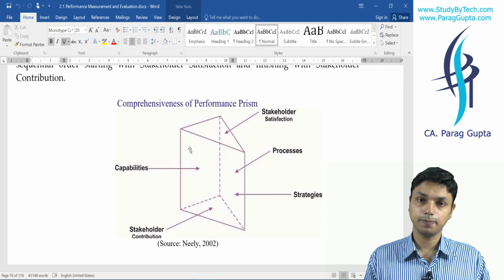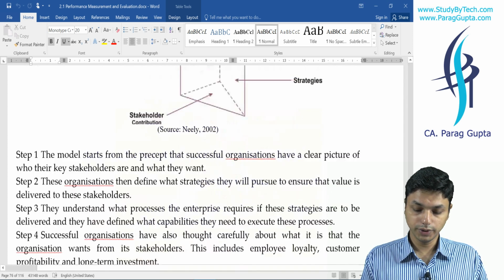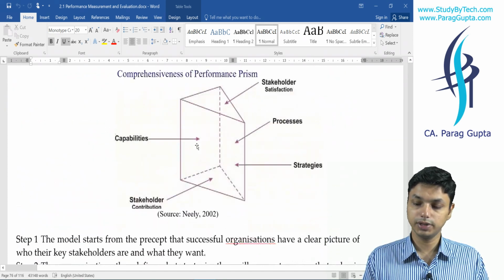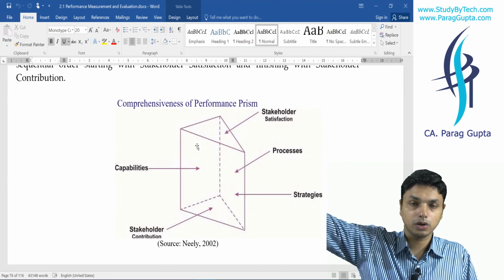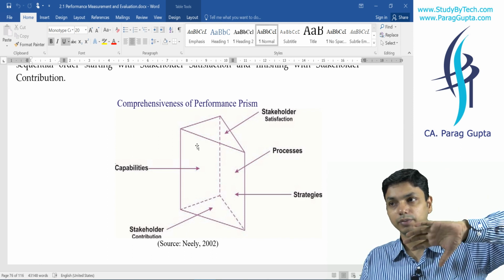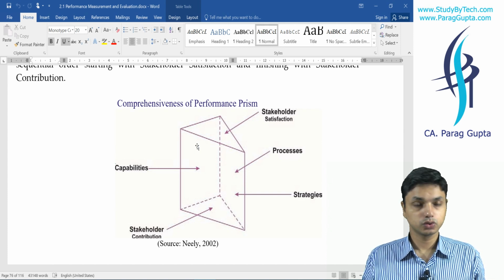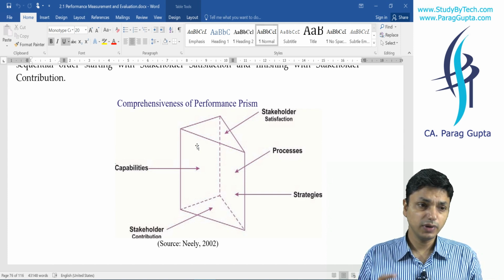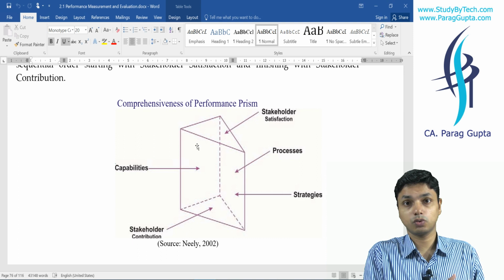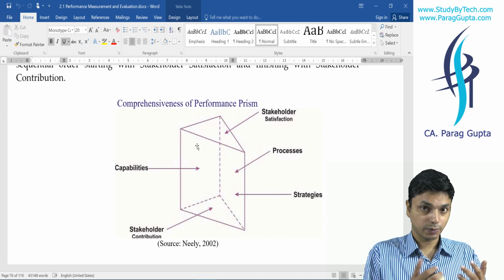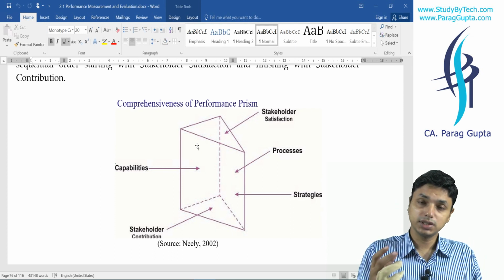So for doing the same, we need 3 things. We need to have strategies in place. This strategy will help us in satisfying the stakeholders. Obviously when we are making strategy, certain changes may be required in processes, so we need right processes in place. If we are making changes in processes, we may not have the infrastructure required for such kind of processes. Our capabilities are falling short, so we will need to expand our capabilities. So this is the third thing.